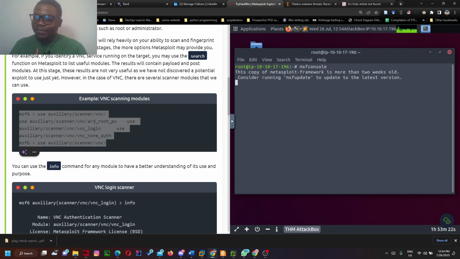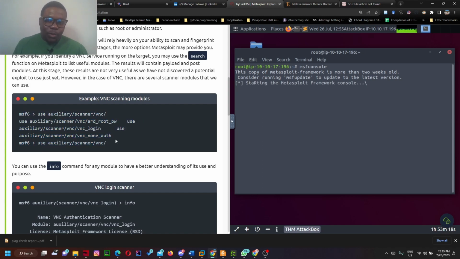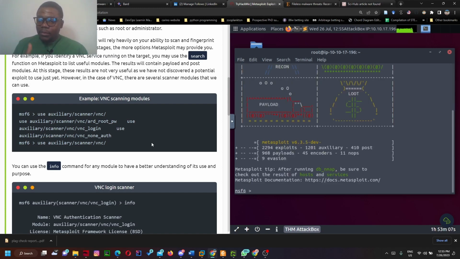Sorry, my bad. So while we wait, what we want to do here now is use the search. After using the search, we use parameters like info and options to gain more details about the exploit.